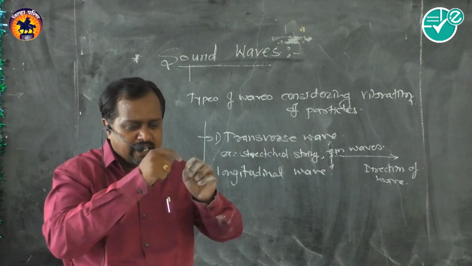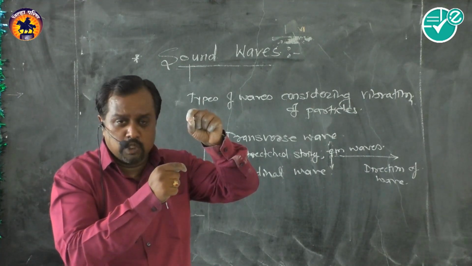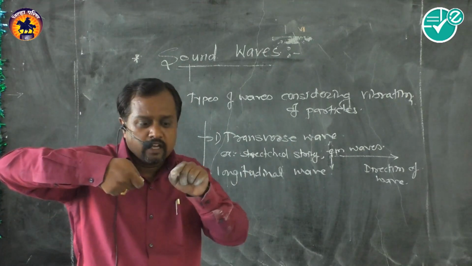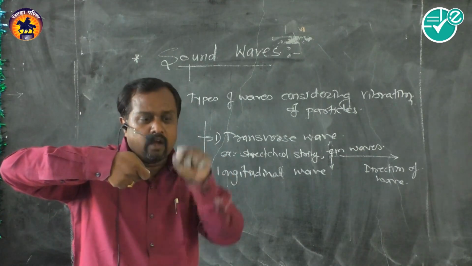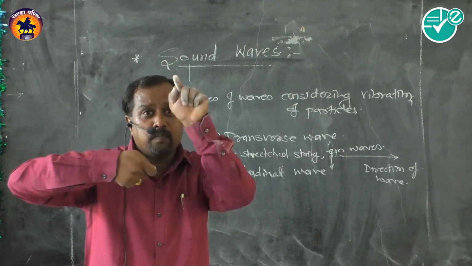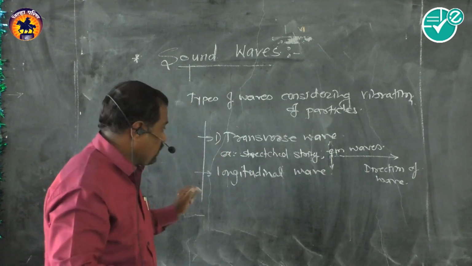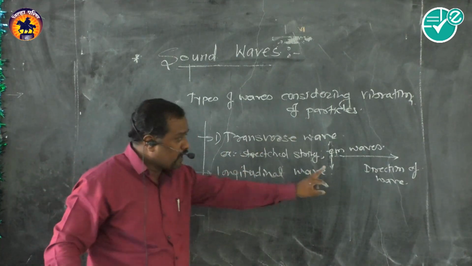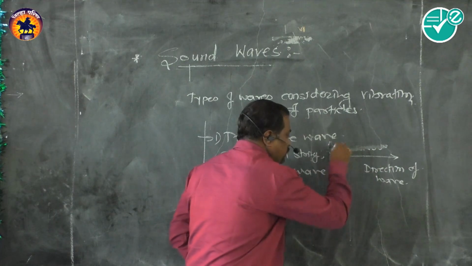Each particle oscillates. Suppose I tied one red ribbon to it. Only the ribbon oscillates like this, so its direction of motion is completely perpendicular to the direction of propagation. Therefore, a transverse wave is one in which the particles of the medium vibrate perpendicular to the direction of propagation.